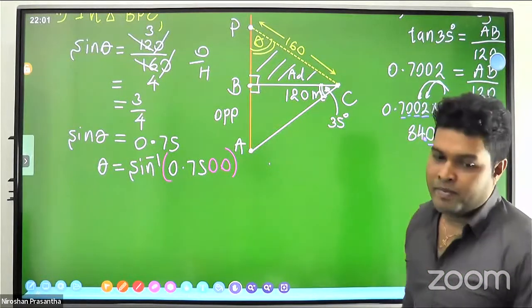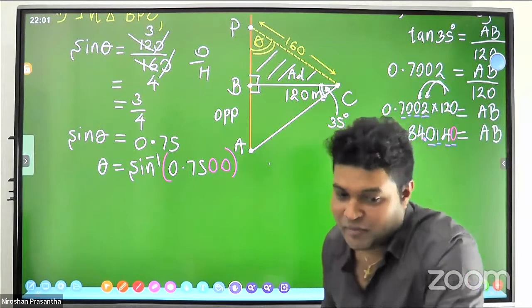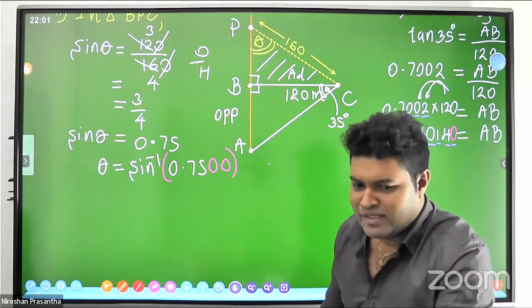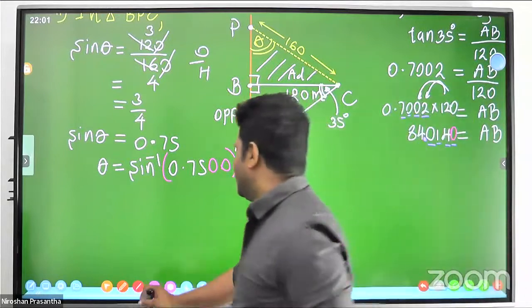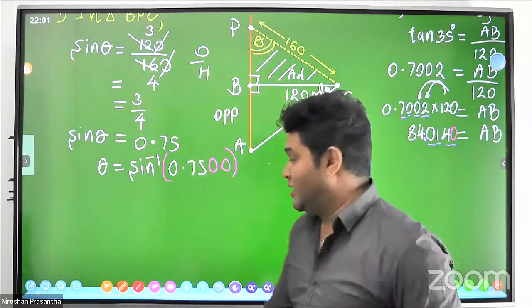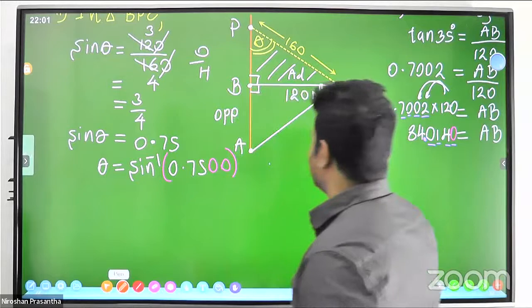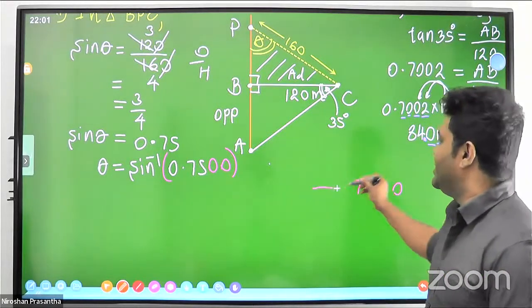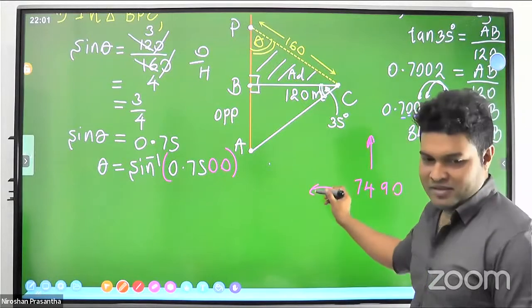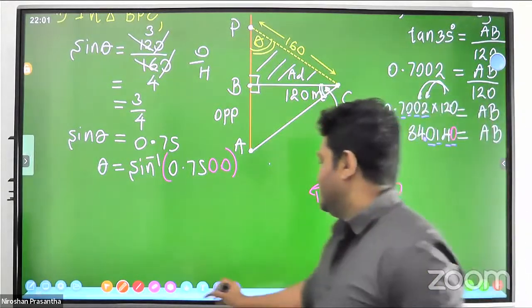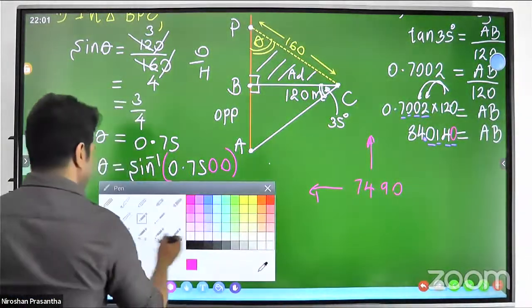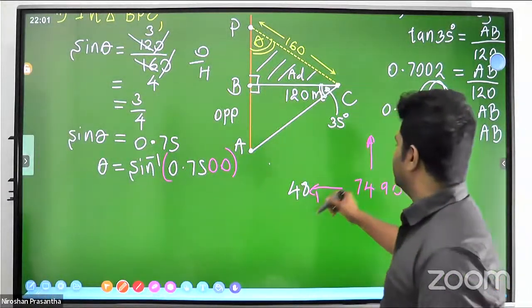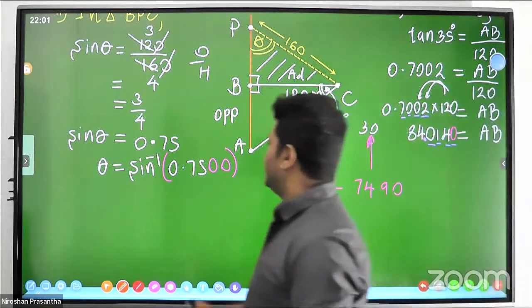Then please turn to this. What is that? 7490? Not 90 degrees. Then what degrees? The close value is 74 90. Where did you see this? 48 30. Good.